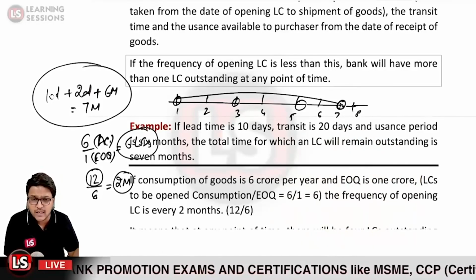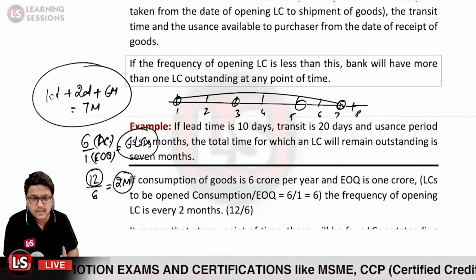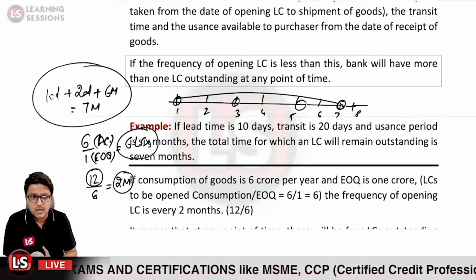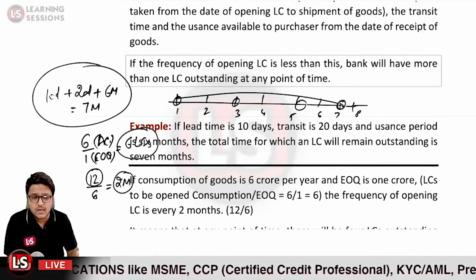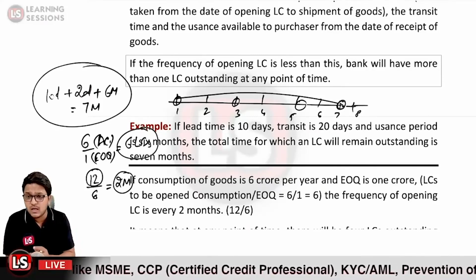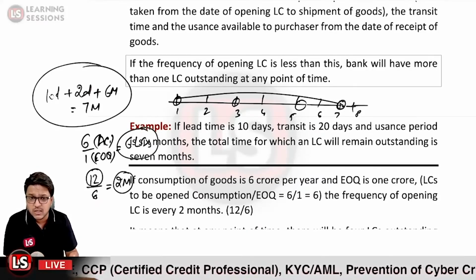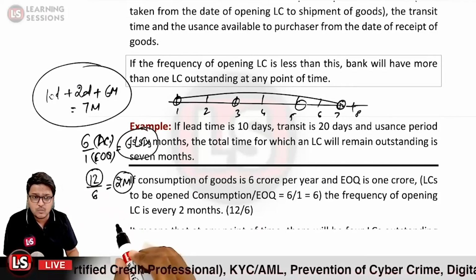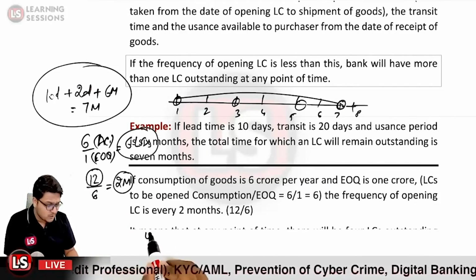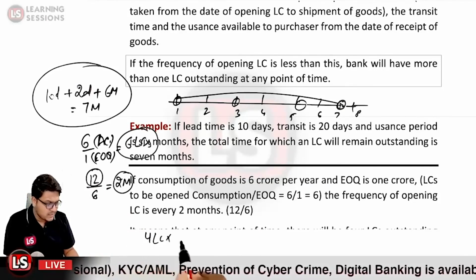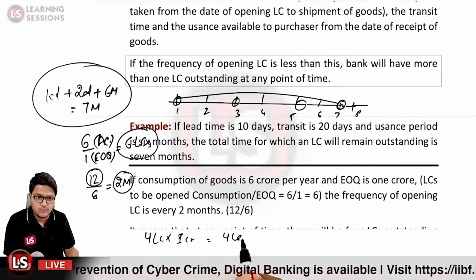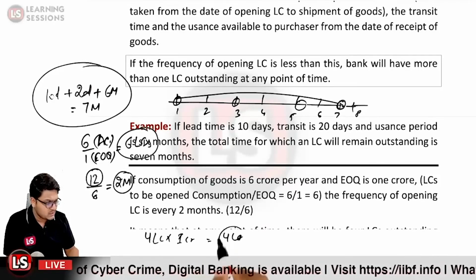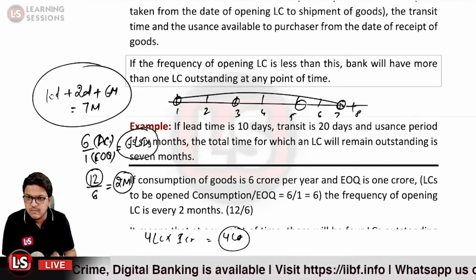So how many letters of credit would be outstanding at one particular time? It would be 4 letters of credit outstanding at one particular time. So how much limit is to be sanctioned? One LC amounts to rupees 1 crore, and 4 LCs would be outstanding at some particular point. So 4 LCs multiplied by 1 crore, that is the EOQ, amounts to 4 crore of limit to be sanctioned.